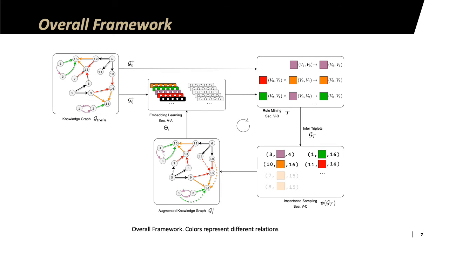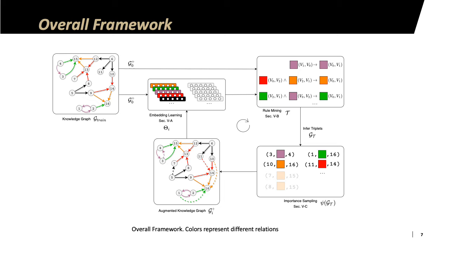So motivated by the two research questions which were posed earlier, we develop our framework which uses the complementary properties of both embedding methods and rule mining so that they reinforce each other. So, on a broader level, given an input knowledge graph G-train, we initially learn a set of entity and relation embeddings called theta I. We use theta I to prune the search space of the rule mining phase. And once we have a set of rules tau, we get the groundings of these rules and sample them to augment it back to the initial knowledge graph.